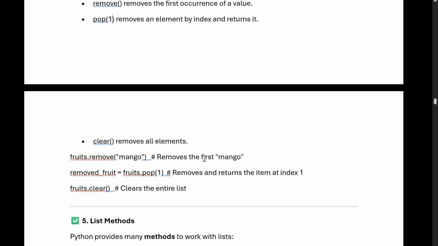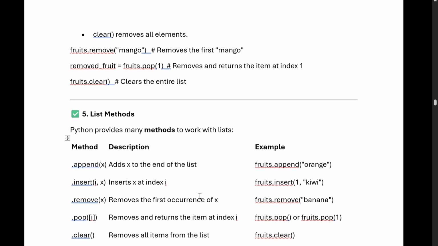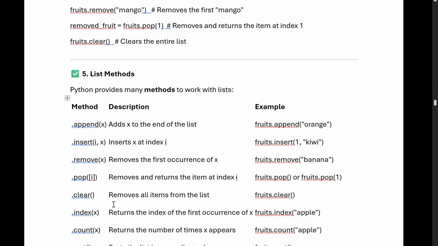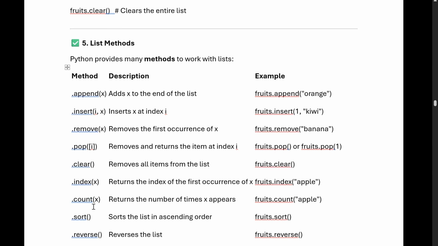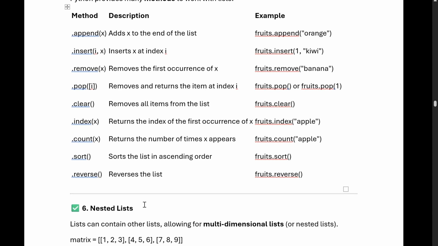So fruit dot remove mango removes the first mango. Whenever there is a list, it will traverse and find the first mango, and it will remove that. But whenever we do fruits clear, it will clear the entire list. Okay, we have the list methods like append, insert, remove, pop, clear, index, count, sort, reverse, everything is there. We can see the description and we can see the examples also.